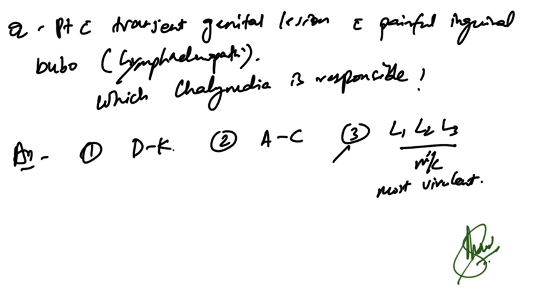Now patient with transient genital lesion with painful inguinal bubo lymphadenopathy, which chlamydia is responsible. So chlamydia L1, L2, L3, it is most virulent and most common, and it will be seen in this case.